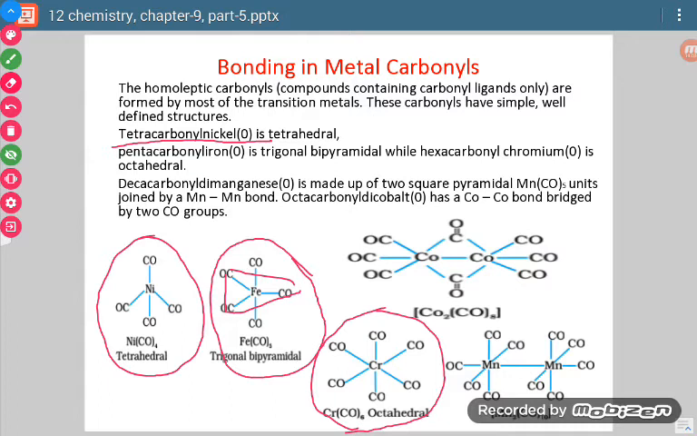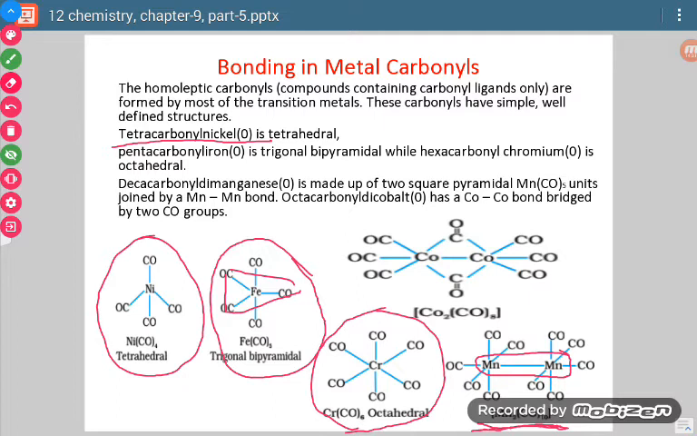Decacarbonyl dimanganese. See, this is decacarbonyl dimanganese. So here 2 units are attached. Okay, so an Mn-Mn bond will be there, and each Mn will be bonded to 5 CO groups. Okay, similarly one more is there where CO acts as